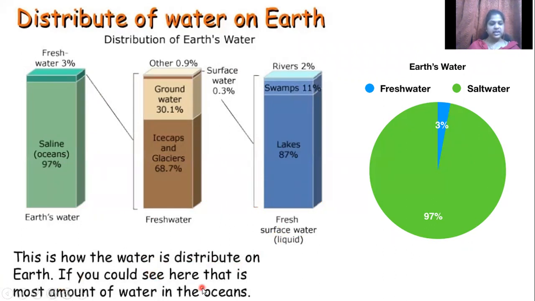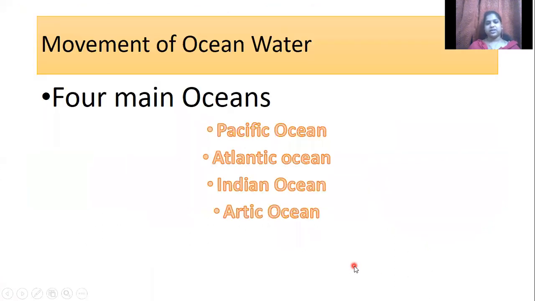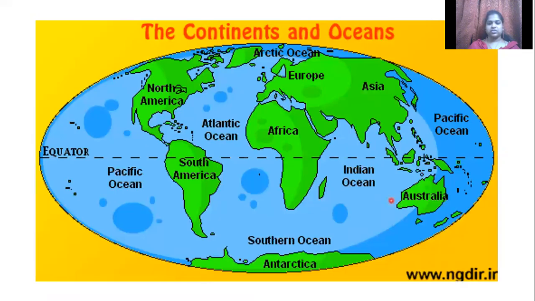If you look here, the most amount of water is in the ocean. Movement of oceans: there are 4 main oceans, which you should know, as it is already very well known information. One is the Pacific, Atlantic, Indian Ocean, and Arctic Ocean. Here you see the continents and these are the oceans. You can see the Pacific Ocean, the Atlantic Ocean here, the Indian Ocean here, and the Southern Ocean. The blue areas are the oceans.